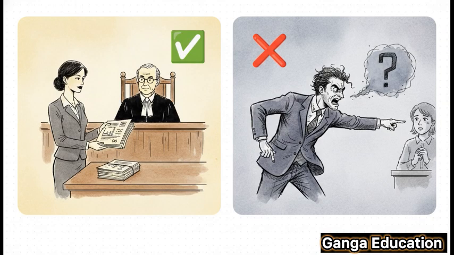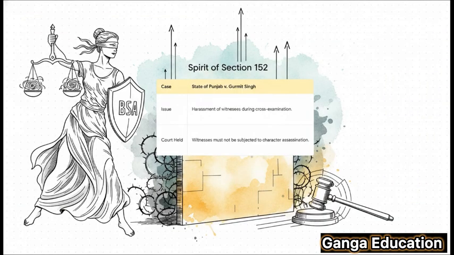It's a baseless attack. And you know, the courts have been very clear on this. The case of State of Punjab versus Gurmit Singh is a perfect example. The Supreme Court laid it down in no uncertain terms. Witnesses cannot be harassed or have their character assassinated just for the sake of cross-examination. This judgment really captures the spirit of Section 152.